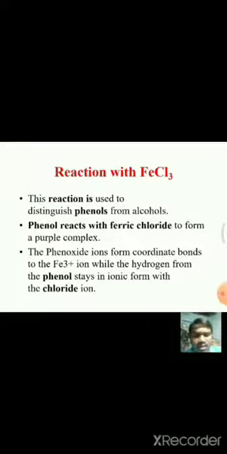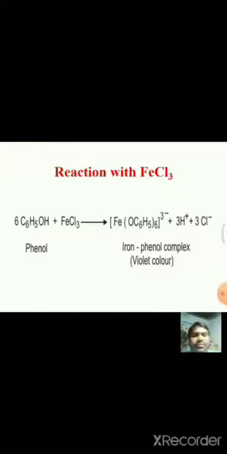The phenoxide ions form coordinate bonds with the Fe+3 ion, while the hydrogen from phenol stays in ionic form with the chloride ion. See here, this phenol forms a complex molecule with this FeCl3. This reaction with FeCl3 is used to distinguish phenols from alcohols.